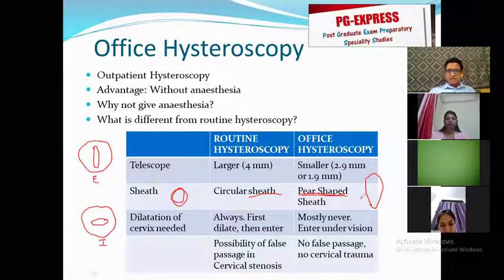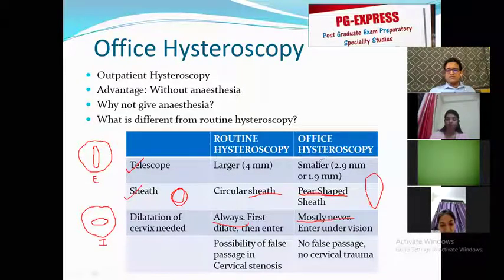This became known as the Bettocchi sheath, which is used today, from Professor Stefano Bettocchi. So the second important difference: first is the telescope, second is the sheath. Third, in routine hysteroscopy, dilatation of cervix is always needed. Always needed. First dilate, then enter. However, in office hysteroscopy, you almost never require dilatation.